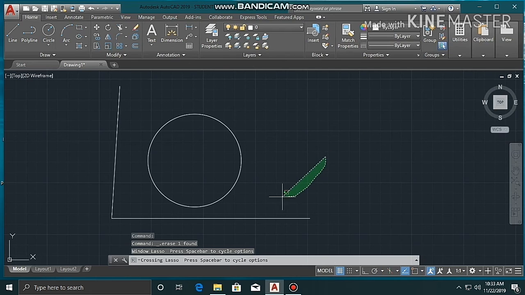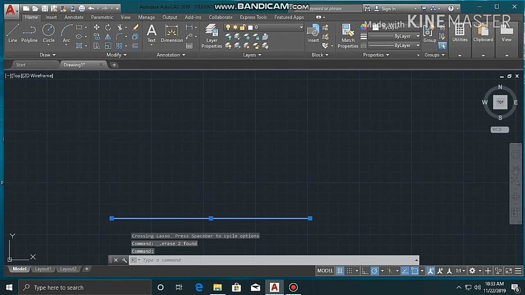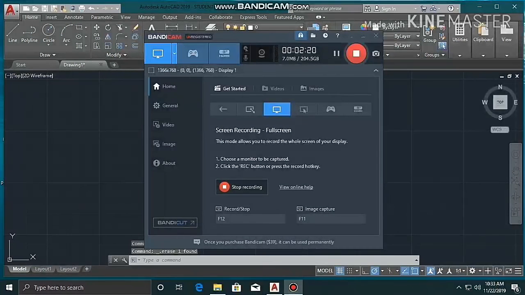So here I am in AutoCAD, and I see that we take this line command and circle